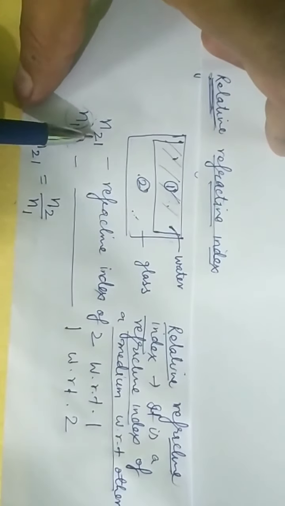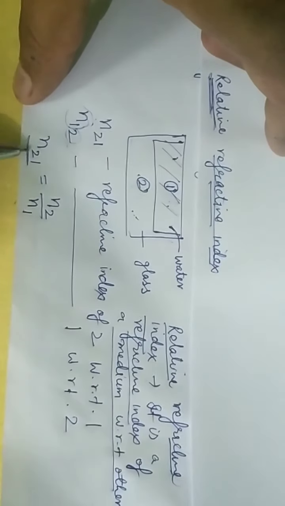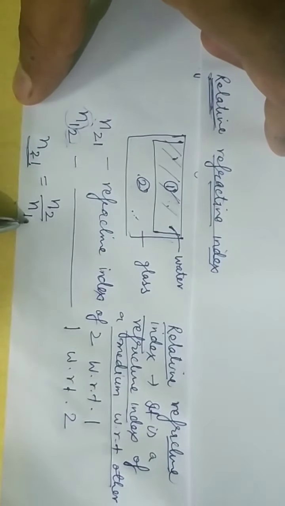So N21 is the refractive index of second with respect to first. So it will be N2 divided by N1.